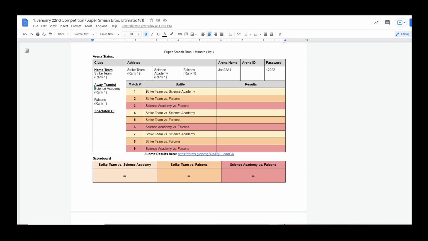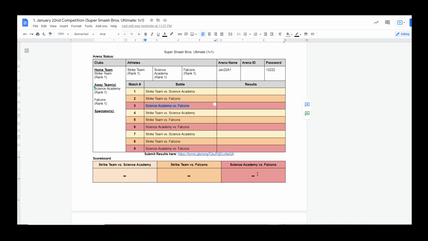The way it works is, for each of the different arenas, you are to follow the match number order. For example, the very first match between athletes should be Strike Team versus Science Academy. The second match will be Strike Team versus Falcons. The third match, Science Academy versus Falcons. And then it repeats every 3.